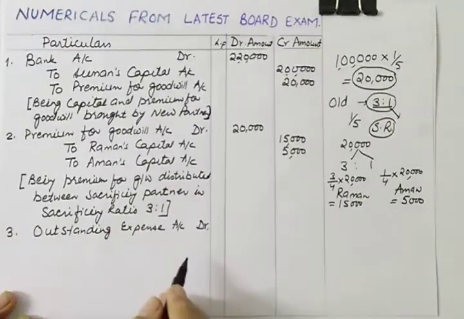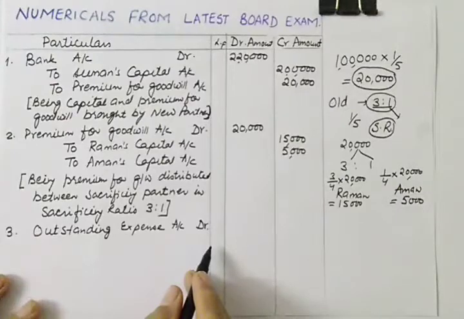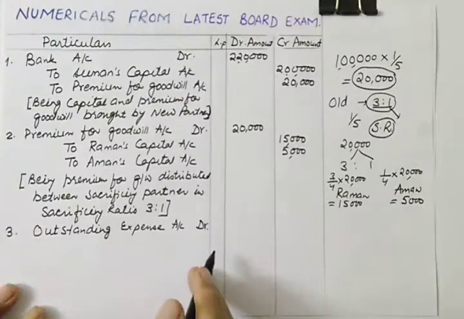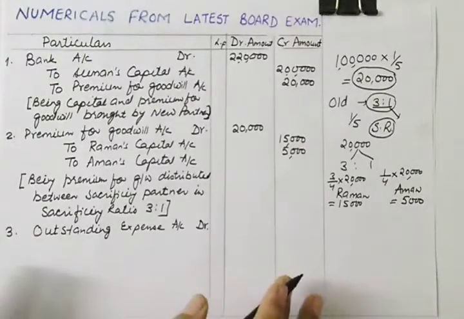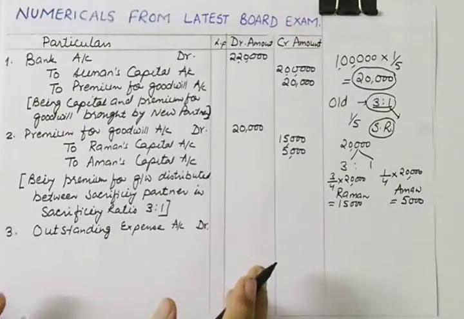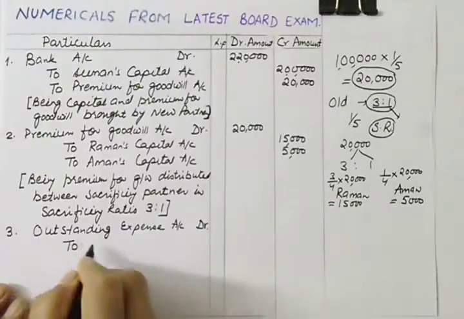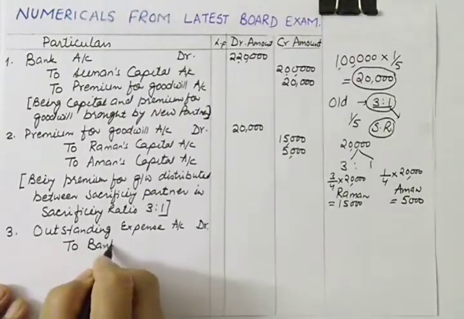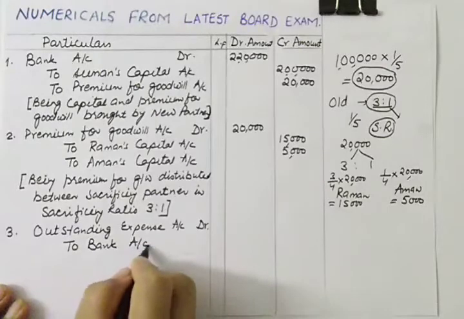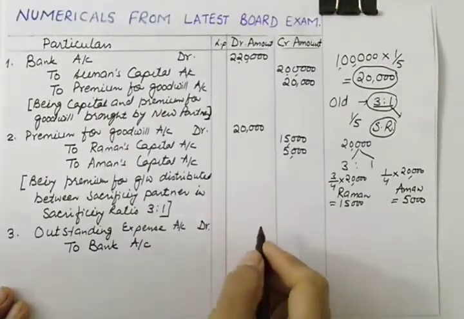and this was a long question. All these journal entries are for 8 marks. So this time they have given a little bit relaxation to the student, because otherwise they used to ask with journal entry balance sheet also. Outstanding expenses account debit to bank account, and the amount will be 18,000.